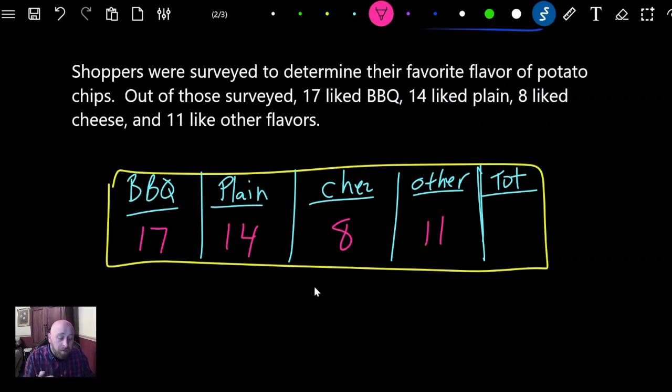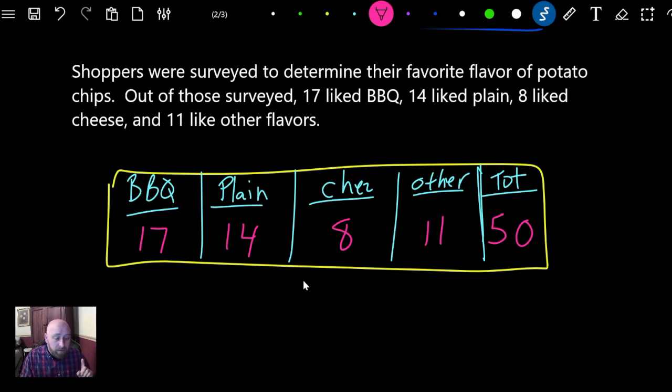And now what we would do is add them up. So we do 17 plus 14, 7 plus 4 is 11, plus 8 is 19, plus 1 is 20, carry the 2, 2, 3, 4, 5, 50. We surveyed 50 people. So there is our frequency table.